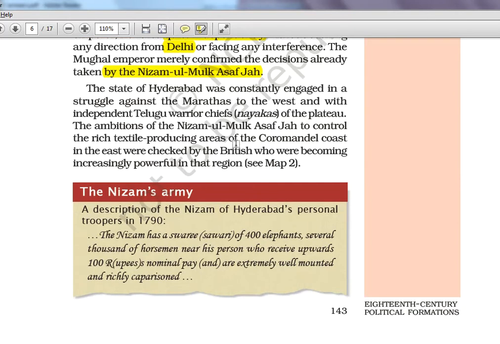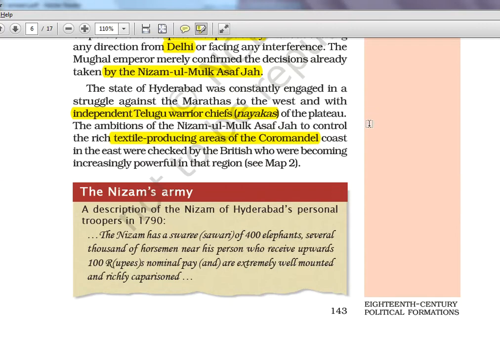The state of Hyderabad was constantly engaged in a struggle against the Marathas to the west and with independent Telugu warrior chiefs, the Nayakas. So Nayakas are Telugu warrior chiefs. Wherever you see these kinds of italics, it becomes important. The ambitions of the Nizamul Mulk Asaf Jah were to control the rich textile-producing area of the Coromandel coast. The Coromandel coast, you know, is the area around Andhra Pradesh. The top of that will be the Northern Circars.